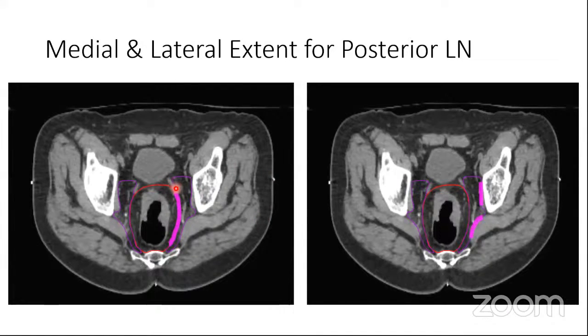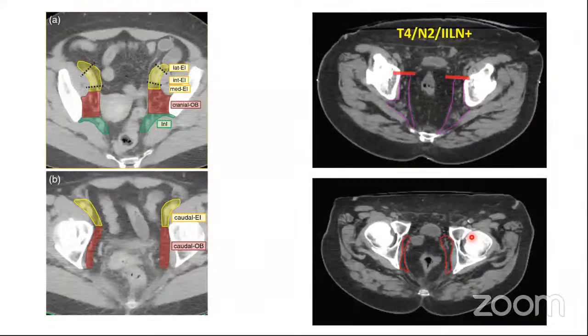Now we come to the medial boundaries. For the medial boundary, you have to be outside the mesorectal volume. And the lateral boundary is going to be formed by your bones and your muscles. So here the pelvic side wall, and here you have the iliopsoas muscle. That is going to form your lateral boundary.